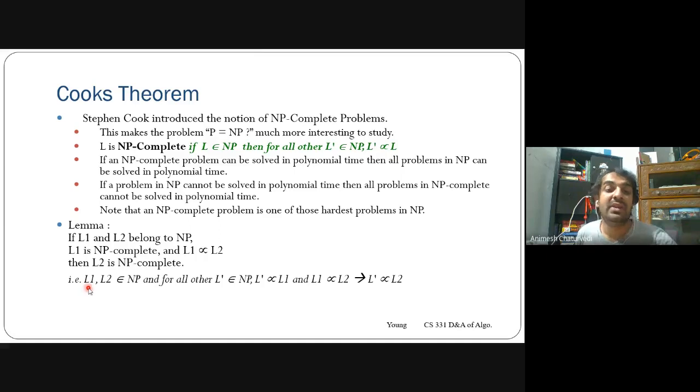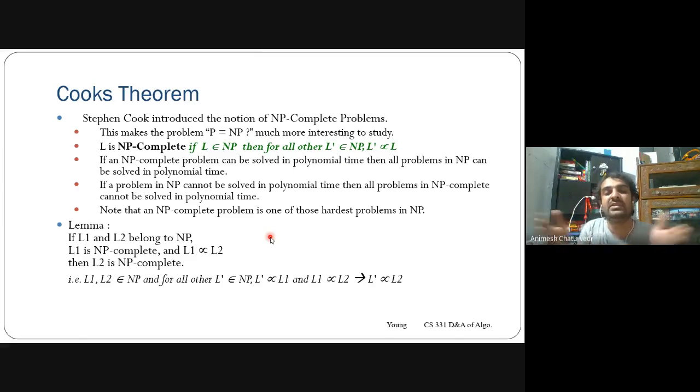So L1 and L2 belong to NP, and there is some language L dash that belongs to NP, with L dash transformable to L1 and L1 transformable to L2, and this implies that L dash is also transformable to L2.